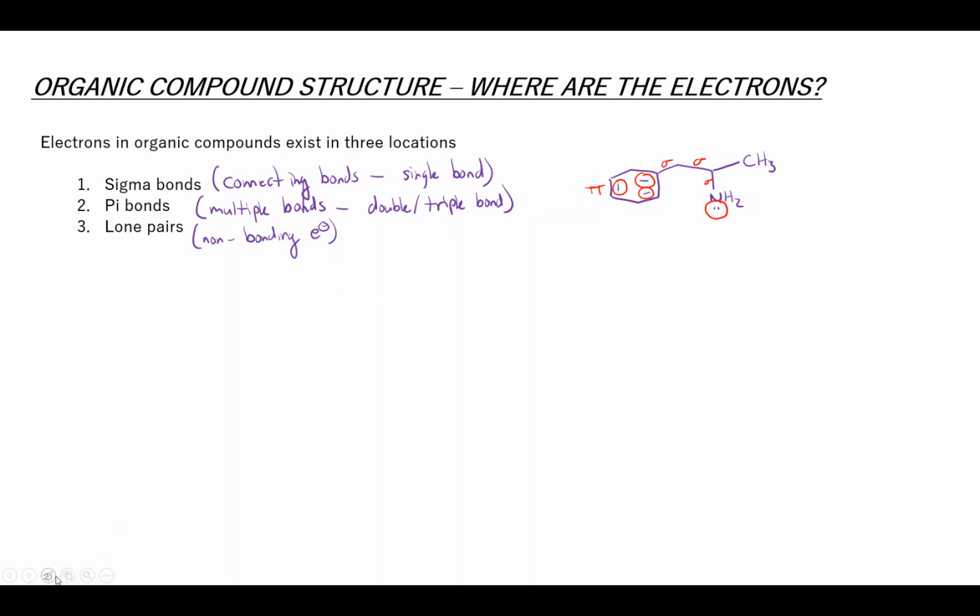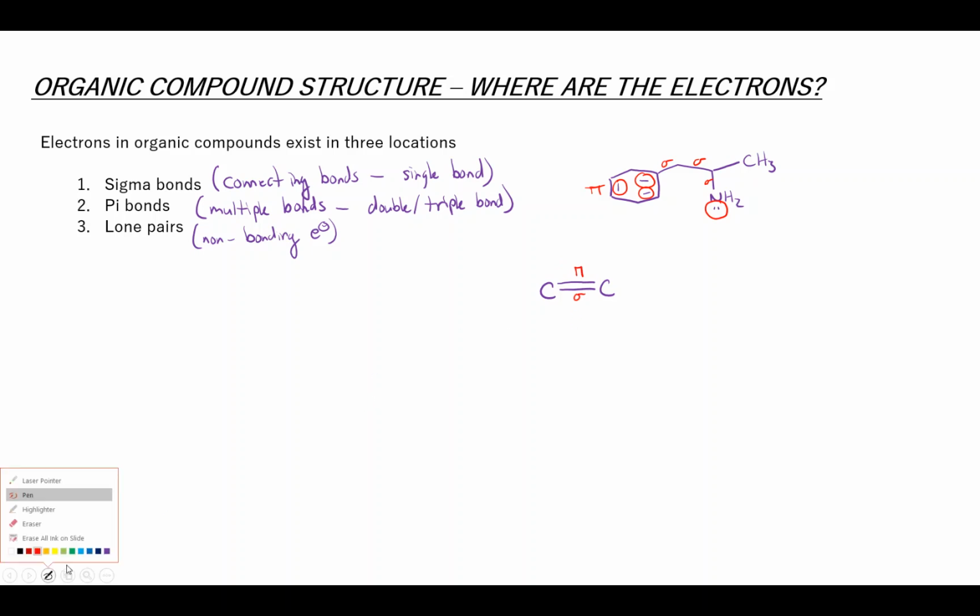So a couple of things to point out. When we have a single bond or a double bond, for example, a carbon-carbon double bond, a carbon-carbon double bond consists of both a sigma bond and a pi bond.